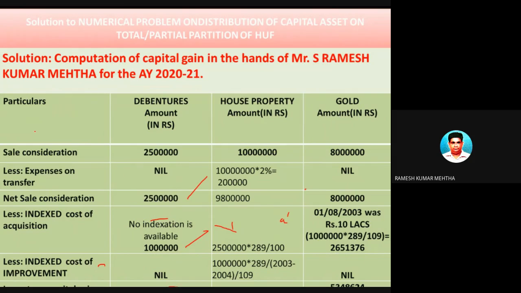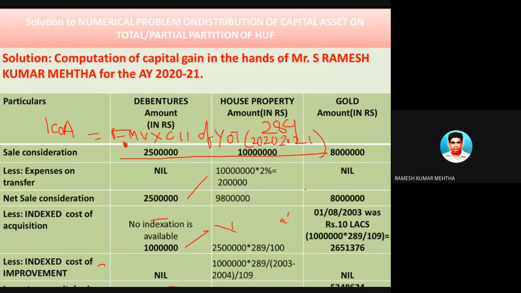Index cost of acquisition, as far as building is concerned, that is house property, is equal to fair market value into CII of the year of transfer, and the year of transfer was 2020-21, whose inflation index, as already spoken many a time, is 289, divided by, now here when you are taking fair market value of 1/4/2001, at the bottom, that is the denominator, you have to take CII of 2001-2002, the base year, and for the base year, the cost of inflation index is 100.